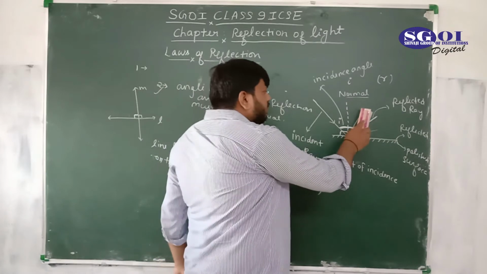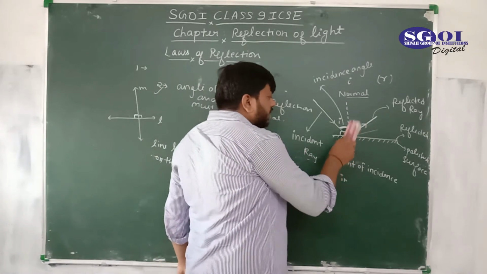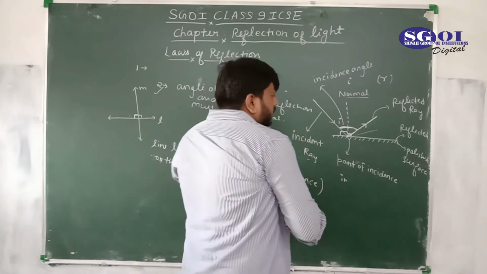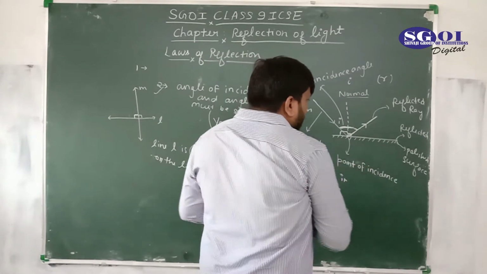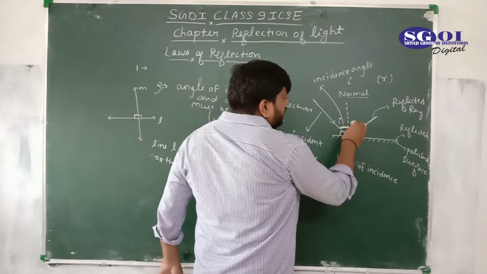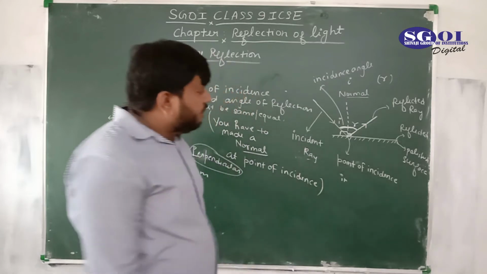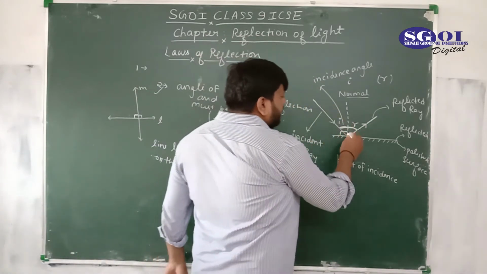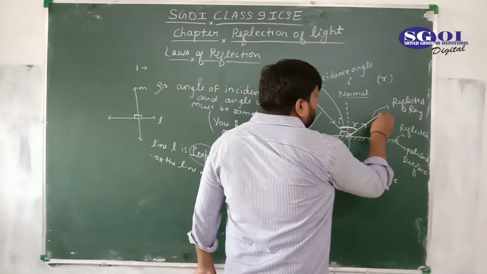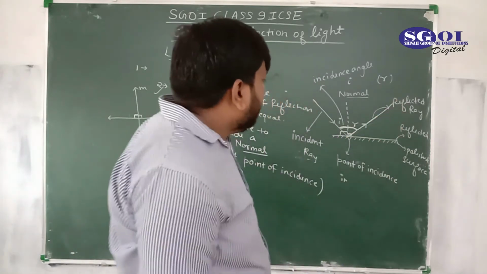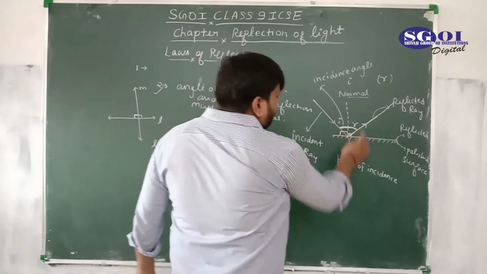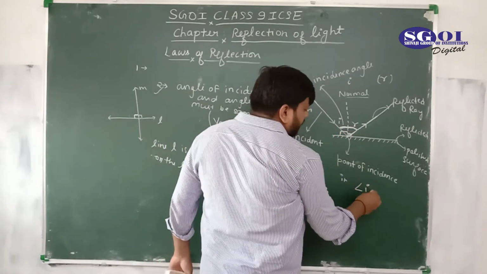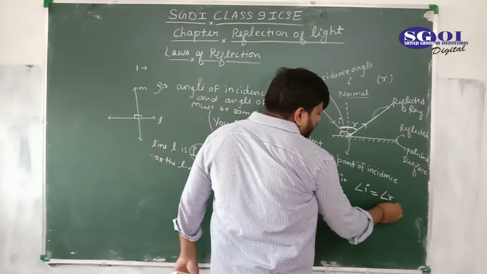So I am removing this wrong path and only showing the correct path, and you can see this is the angle of reflection, this is the angle of incidence. So the ray of light after striking the surface comes back into the same medium, and the angle of incidence and the angle of reflection, means angle i equal to angle r.